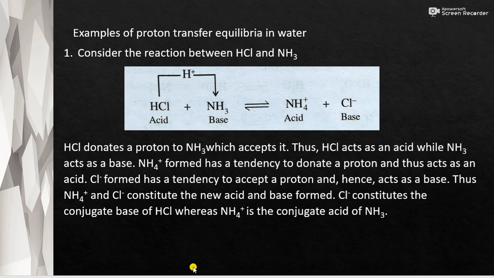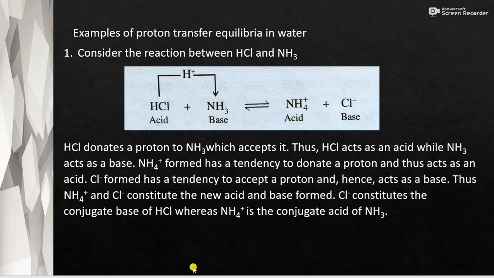So, the examples of proton transfer equilibria in water. Consider the reaction between HCl and NH3. Here, acid is HCl and base is NH3. So, HCl is donating an H plus to base NH3 and acid is becoming a base, that is HCl becomes Cl minus. Okay, so base NH3, when accepting H plus from HCl, will become NH4 plus. HCl donates a proton to NH3 which accepts it. Thus HCl acts as an acid while NH3 acts as a base.